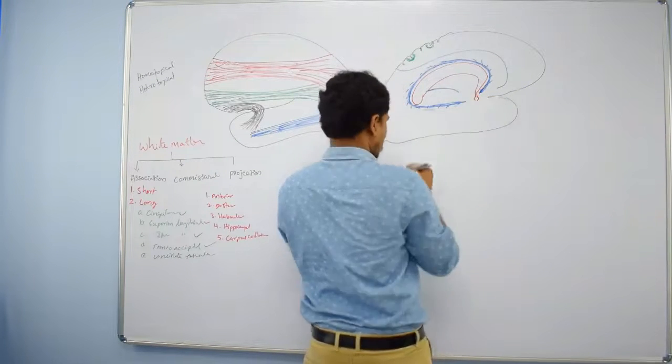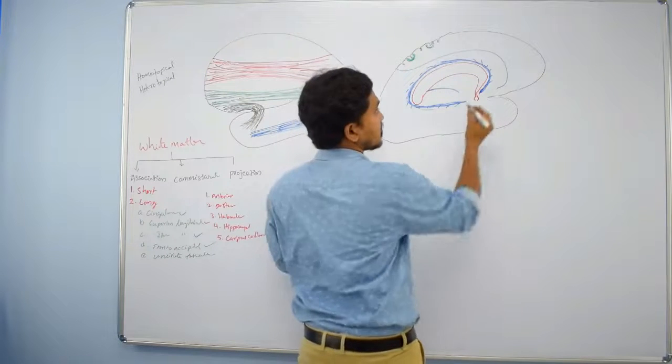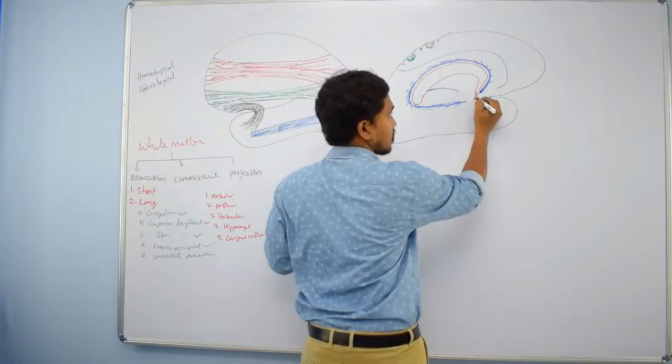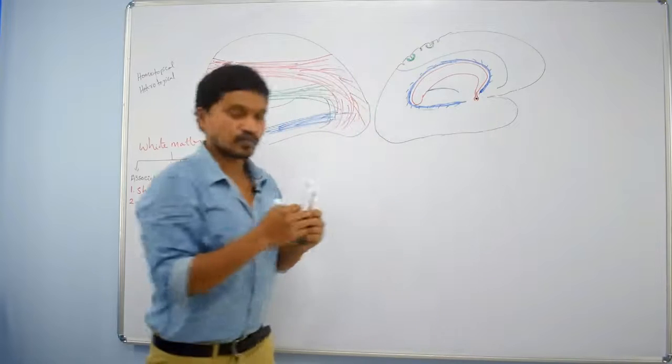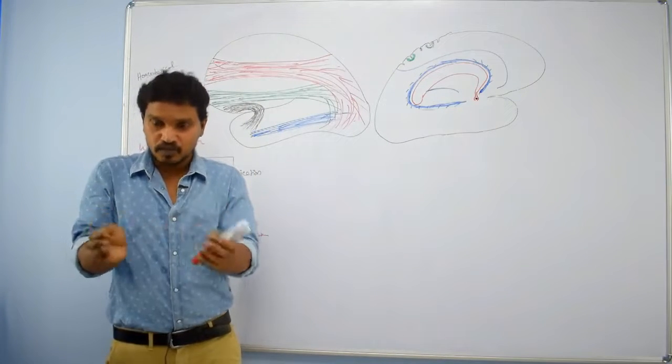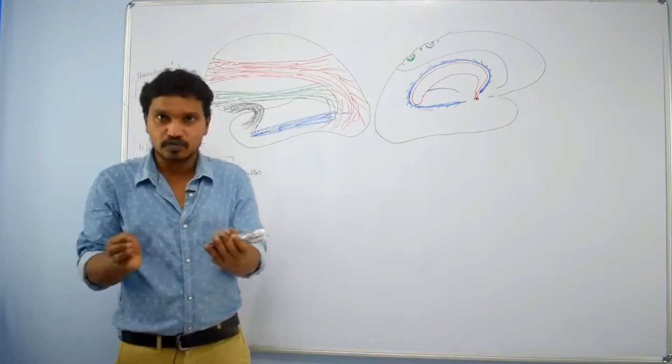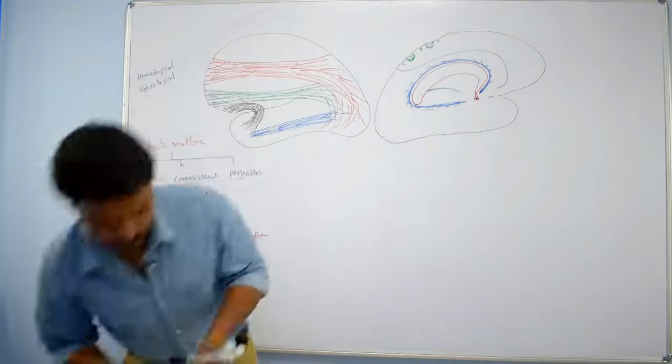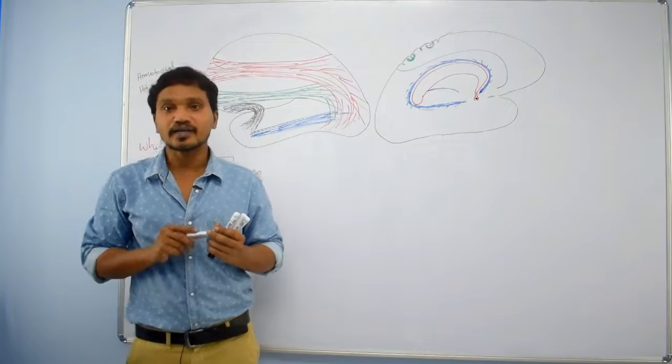This commissure we are calling anterior commissure. It connects the temporal lobes. In the lower part, there will be temporal lobes. These temporal lobes are connected by the anterior commissure.